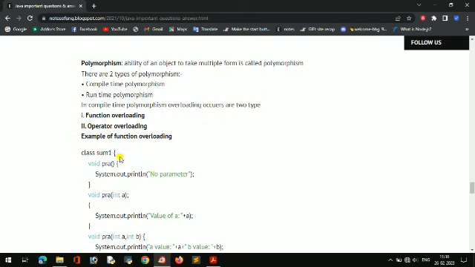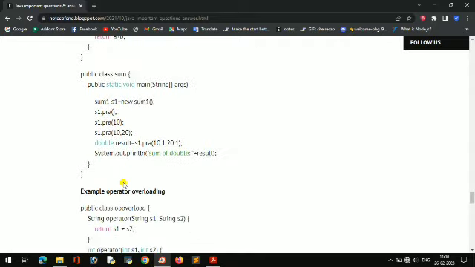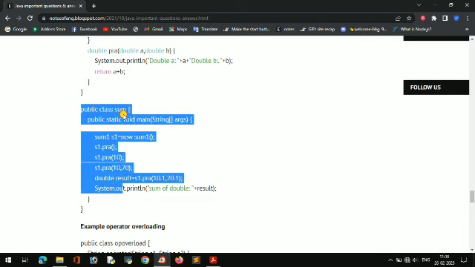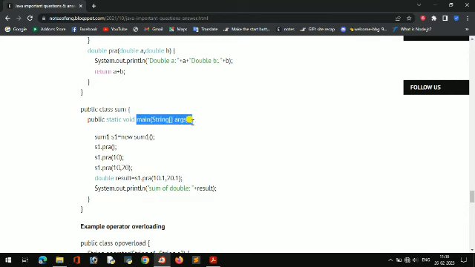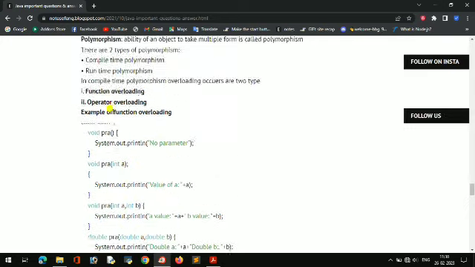Overloading means we can see the example here. This is the main function, some class, some static method, then I am passing parameters.